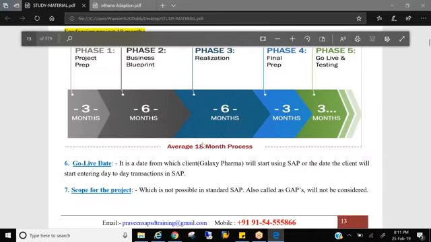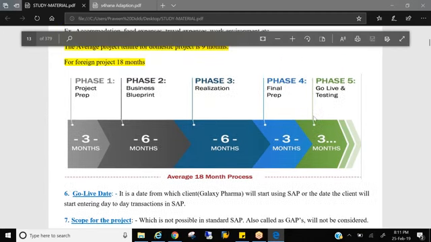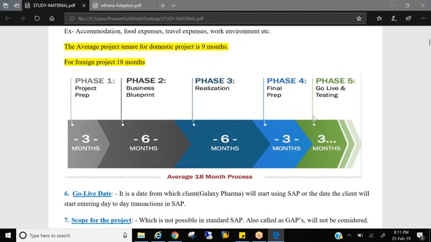That means we configure everything, we do testing, we upload the data, and then we go live. I cannot use one small part of the project, and that's the drawback. That means we need to wait all the 18 months to use the product.